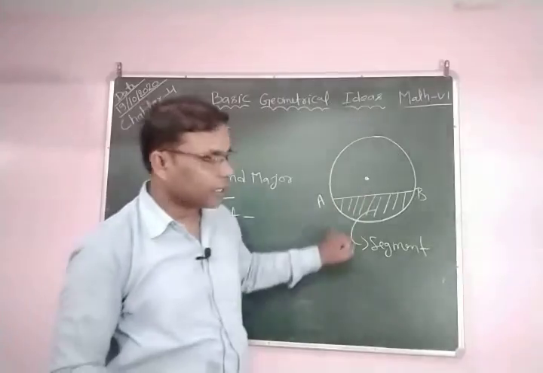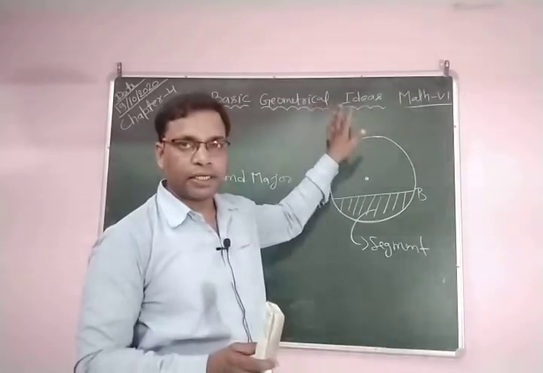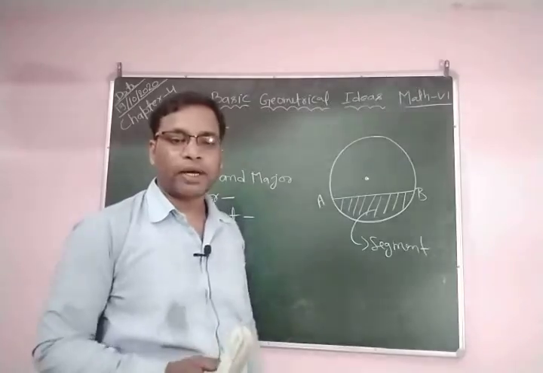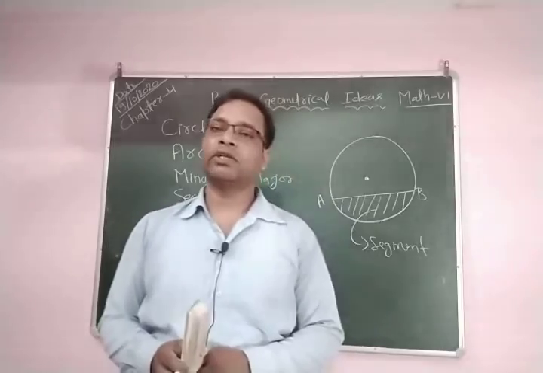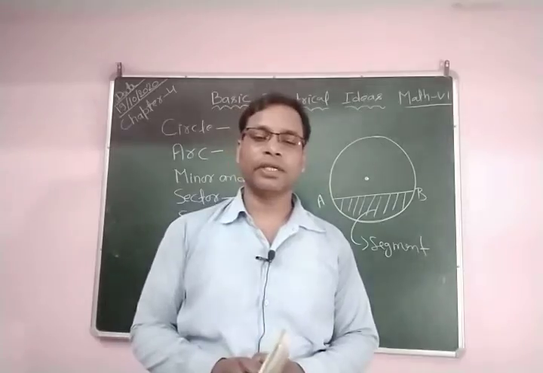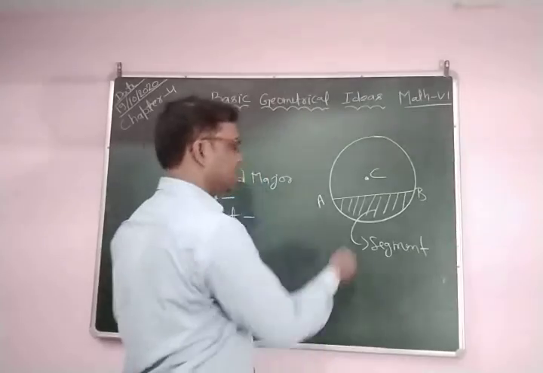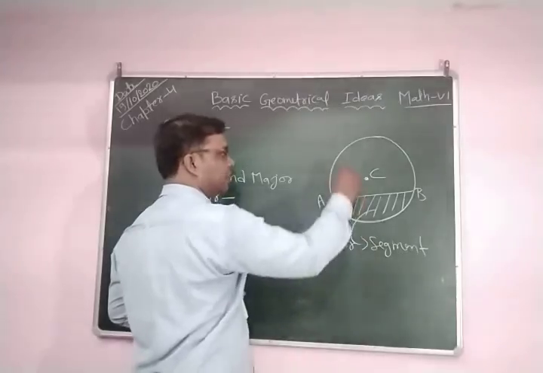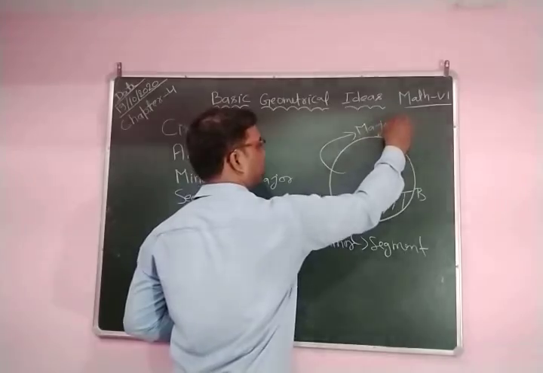You can see this is a small part. This small part is called the minor segment, and this greater, bigger part is called the major segment. I hope all of you understood what is a segment. A chord of the circle divides its circular region into two parts, and each part is called a segment. Here C is the center, and this part is the minor segment, and this part is the major segment.